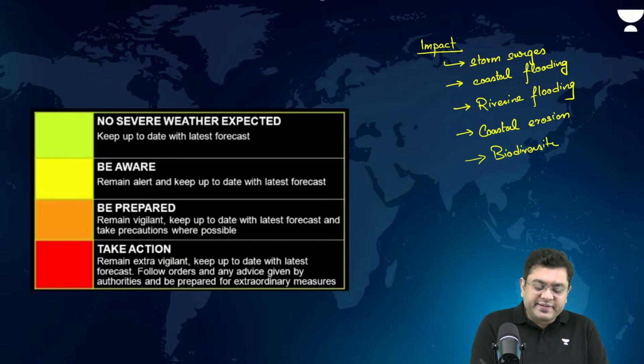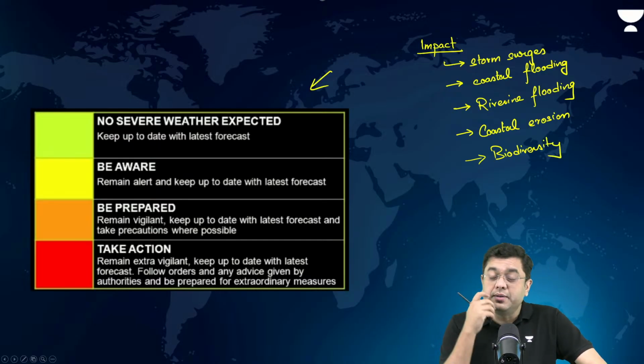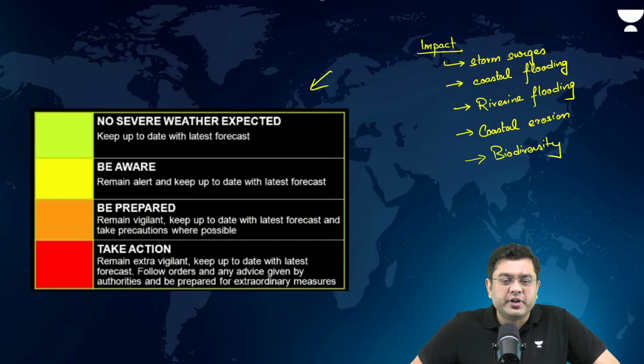Okay? This is the color coded warning system which UPSC had asked based upon the discussion in current affairs. Yes, mangrove damage, coral damage, that you have to mention in the impact on biodiversity. I hope this is clear. Any doubts that anyone has up till this particular point? Do let me know. Okay.